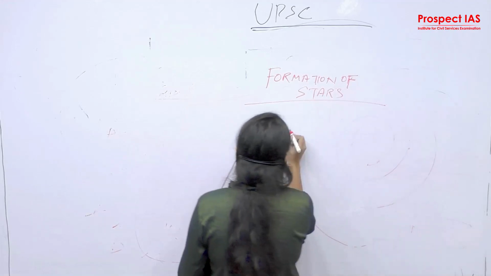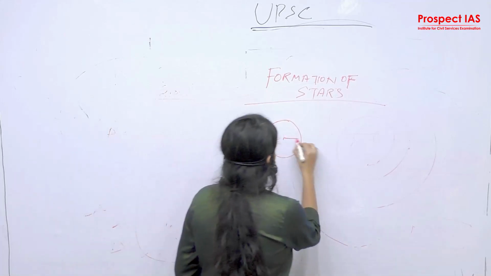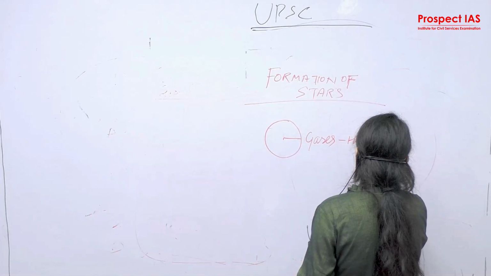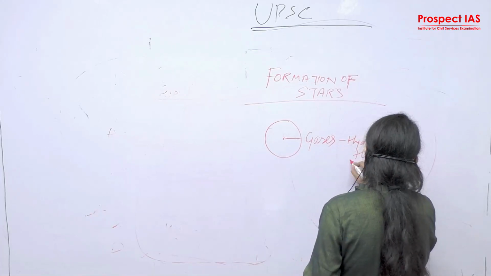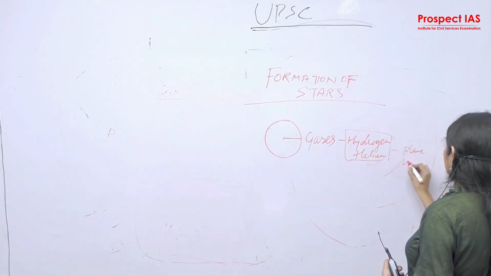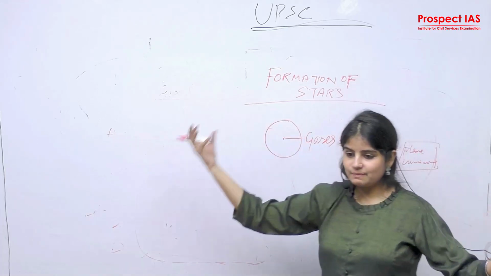Because it is made up of accumulation. Accumulation of what? Several gases. Hydrogen and helium are the two basic gases that are luminous. That's why the stars are sparkling.